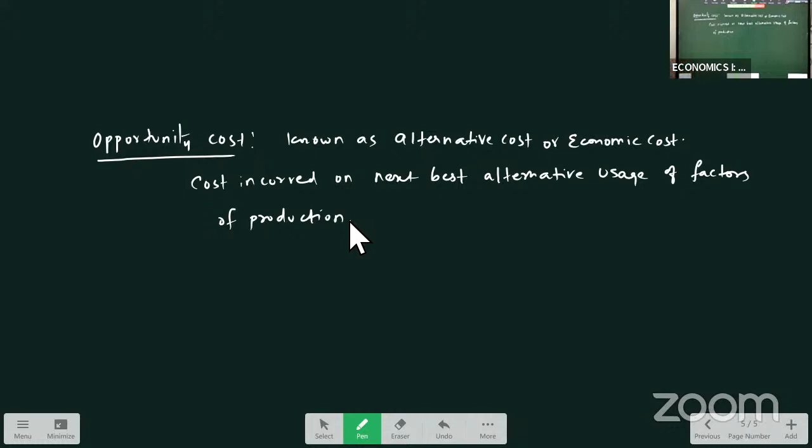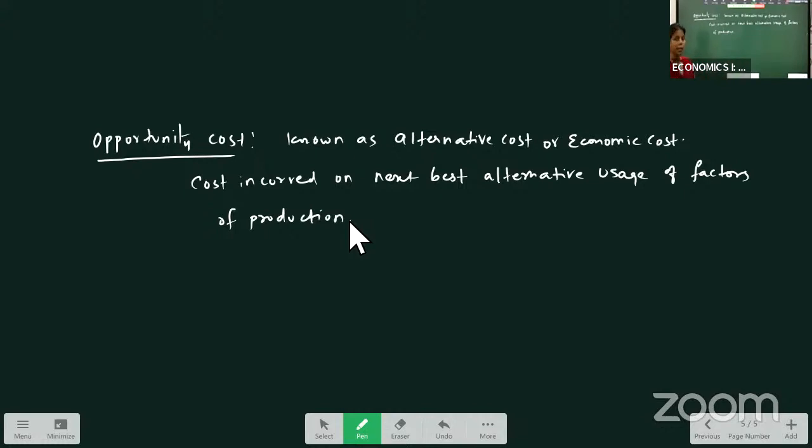Generally we can use a factor in one way. For example, land is there. We can use the land for cultivation of rice. Every time we are cultivating rice in that land. Now I'm leaving rice and cultivating wheat, because compared to rice, I'm getting more income from wheat production.